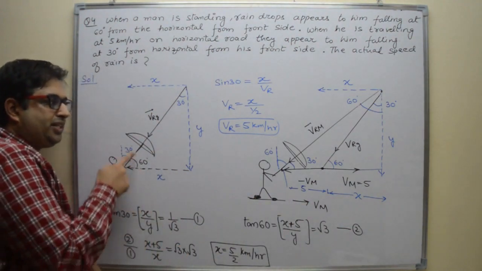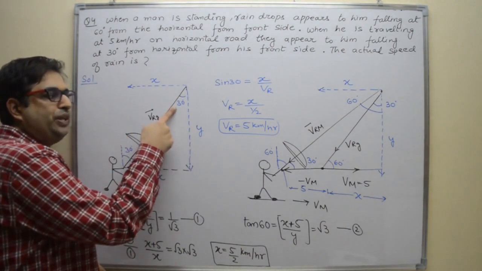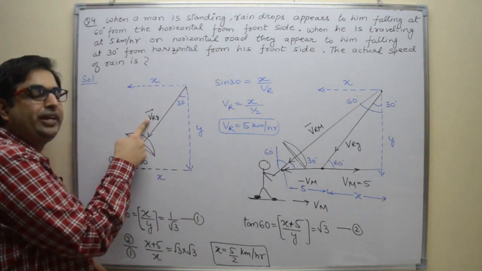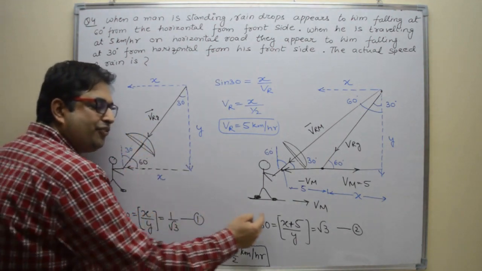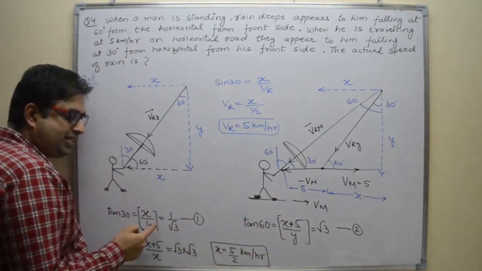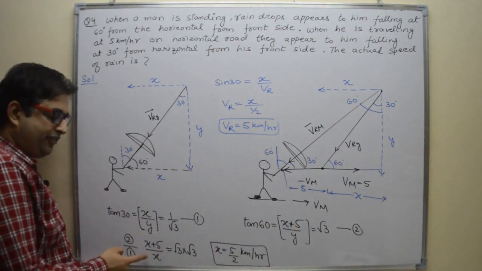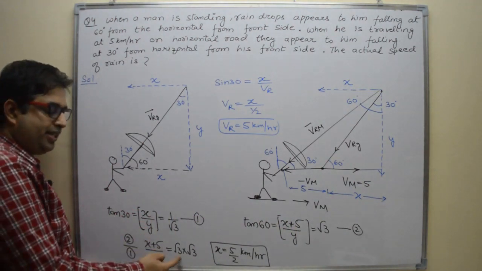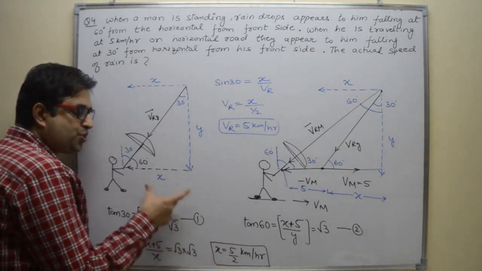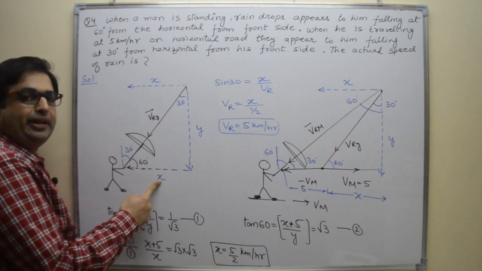Now to calculate the velocity of rain, we need either x or y, because we know the angle. If you calculate x or y, then you can calculate the velocity of rain. So let us divide these two equations. When you divide these two equations, y will cancel out, and we will get x plus 5 divided by x, that is equal to 3. So x value is 5 by 2. So we got this value, that is 5 divided by 2 km per hour.